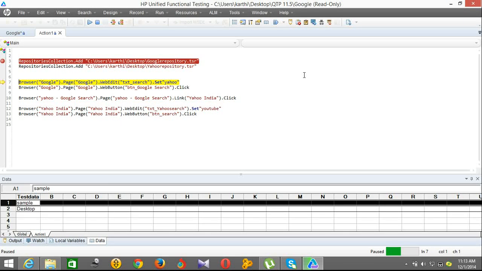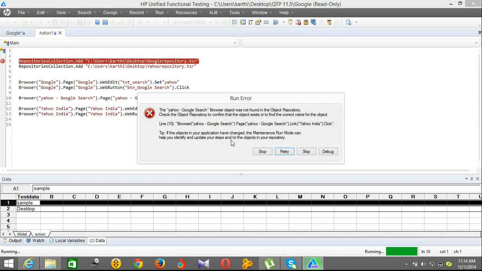If you are going with a framework, or you are going to work on a big application, we are going to use only the shared object repository, not the local object repository. Since if I go to the next action or the next function, we cannot use the local object repository objects. So everything should be in the shared object repository. So I have done it, and it will work now.